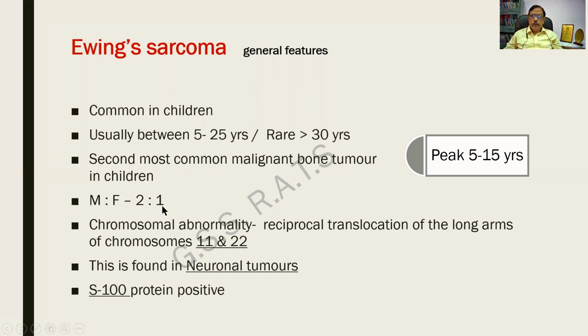Male-female ratio is 2:1, and there will be a chromosomal abnormality of reciprocal translocation between 11 and 22. Reciprocal translocation means mutual. This abnormality is found in neuronal tumors, and for confirmation we use an IHC marker, immunohistochemical marker called S100 protein, which is positive. So these are the general features the people must remember.